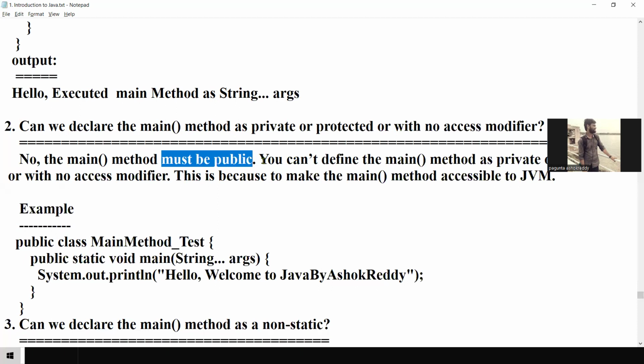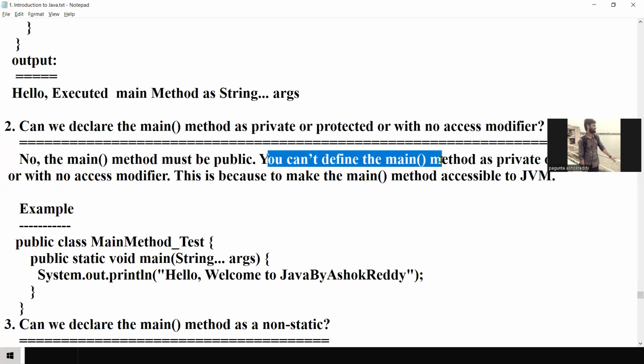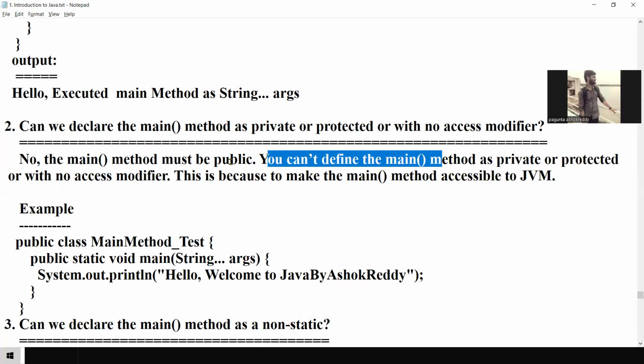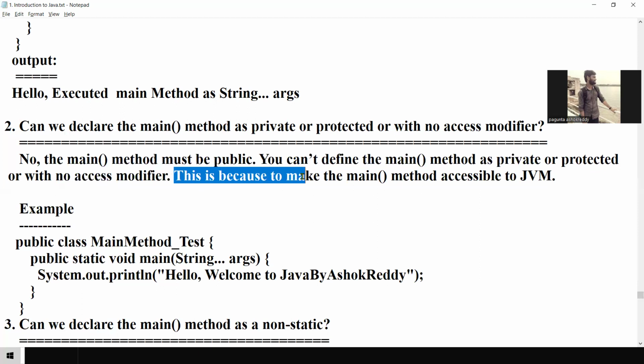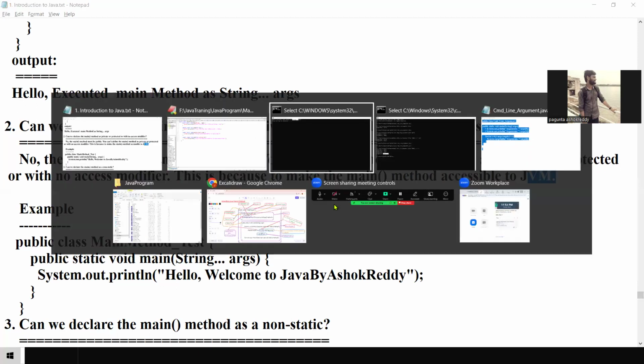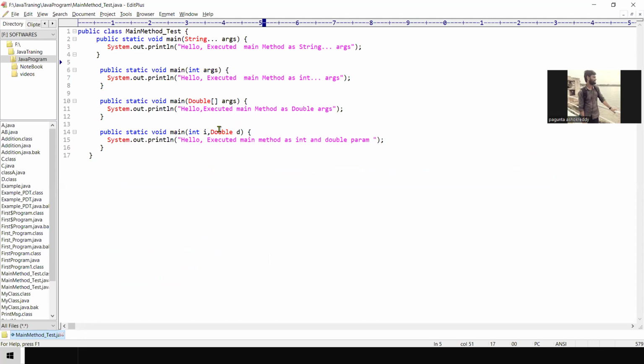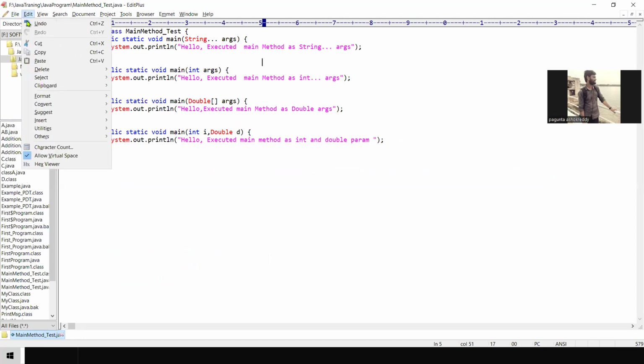Main method must be public. We cannot define the main method as private or protected, or with no access modifier. This is to make the main method accessible to the JVM. Okay, we'll see it practically. We'll try, no problem.